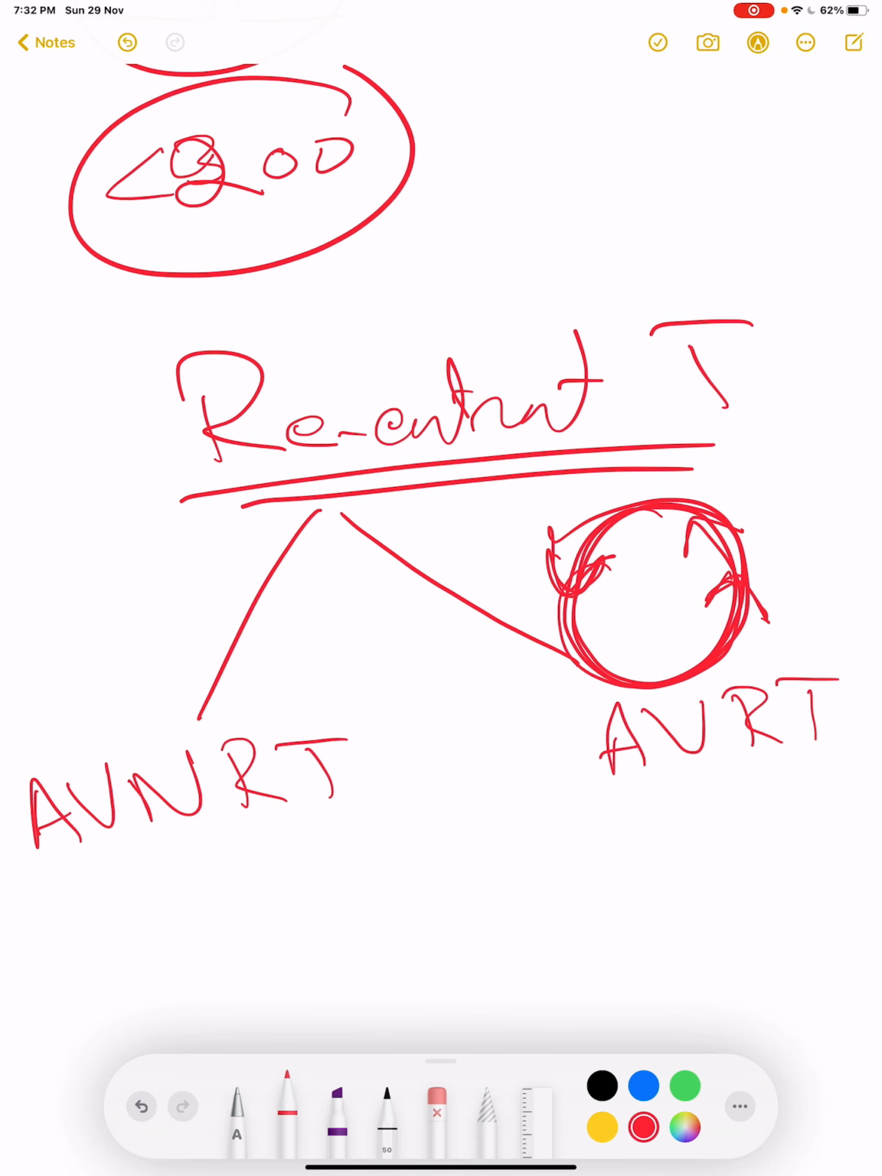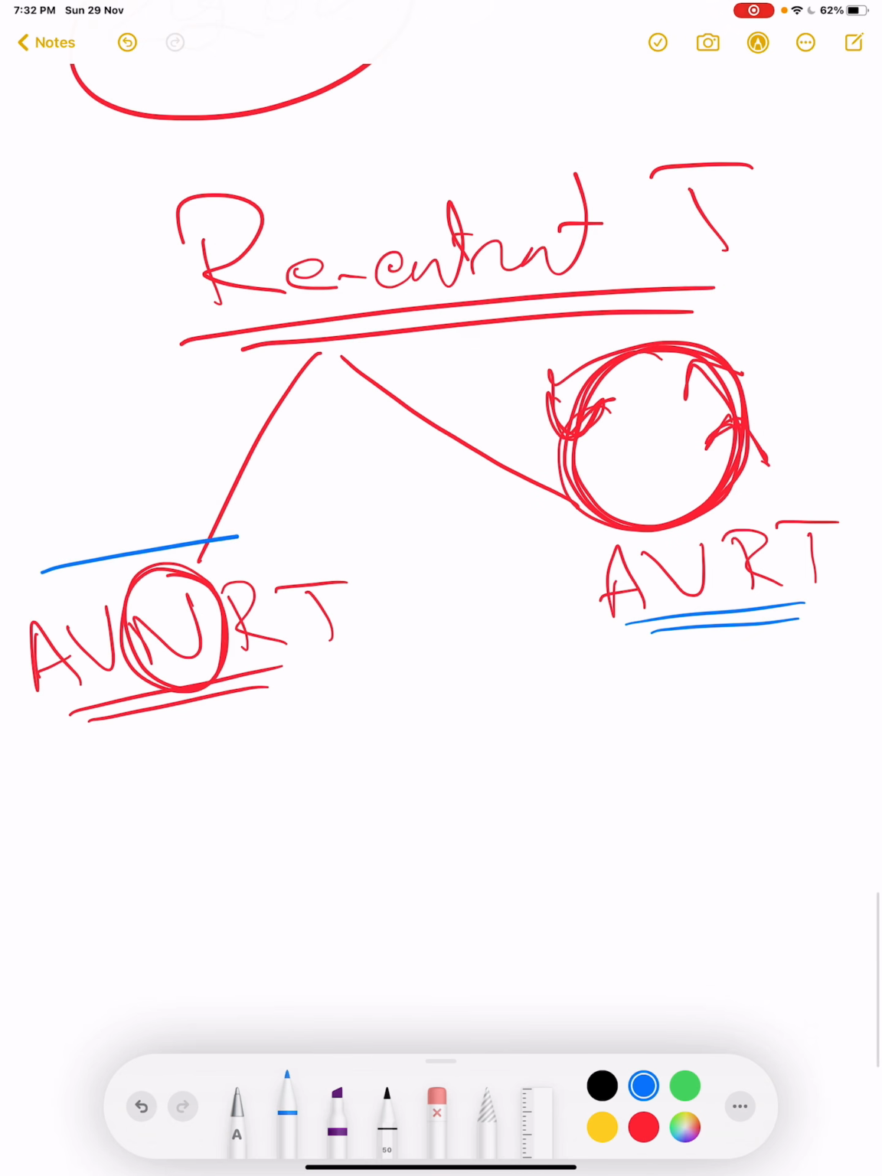If the re-entry circuit is in the AV node itself, it is AV nodal re-entrant tachycardia. If the re-entry circuit is not in the AV node, rather it is in the atrioventricular junction, then we will call it AV re-entry tachycardia, not nodal. So first let's discuss AV nodal re-entry tachycardia, then we will come to the AV re-entry tachycardia as well.